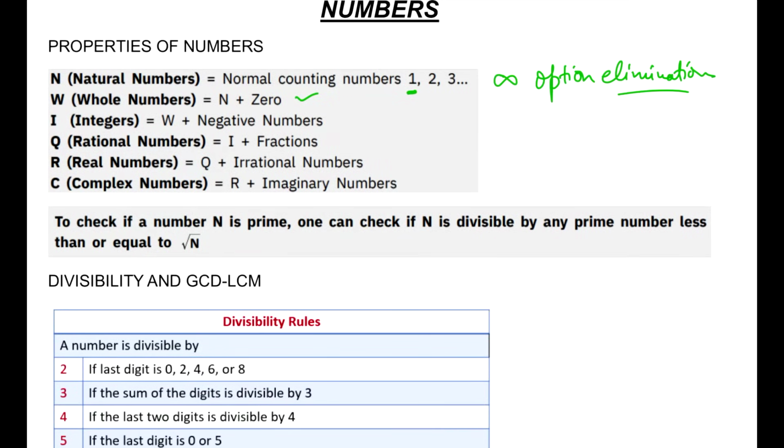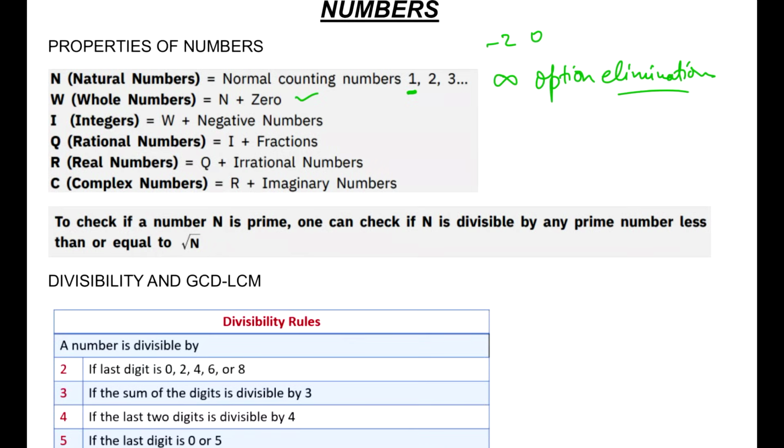If you go and check some PYQ, I don't remember the year exactly, but the question was, which of the following natural numbers would be the answer? And in the options you had one option which was -2. Now all of us know that natural numbers do not include negative numbers, so -2 was already out. Similarly, one of the options was 0, so we easily eliminated two options on the basis of the definition of natural numbers, that is, natural numbers start with 1 and go up to infinity.